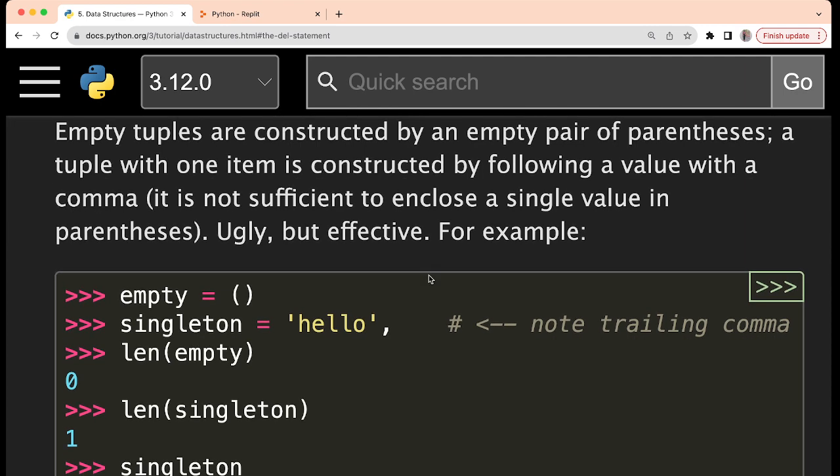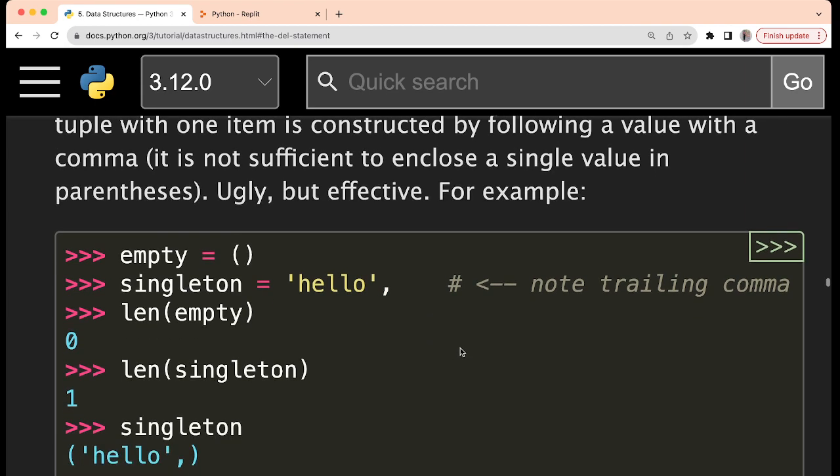And that is why if you directly write equal to and write the value simply, that is also not enough. And if you're writing it inside parentheses, that is also not enough. So what you have to do, after that single element, you have to add the comma like this. Then it will be considered as a tuple.